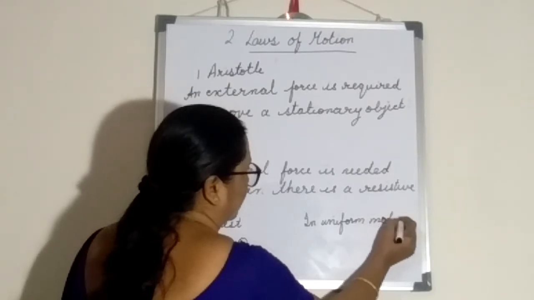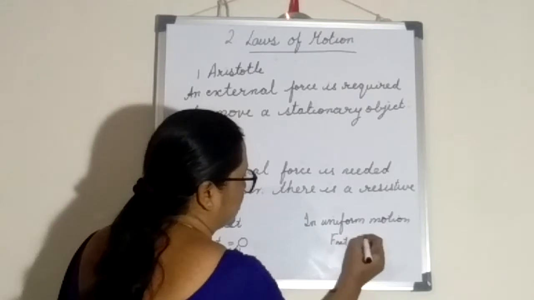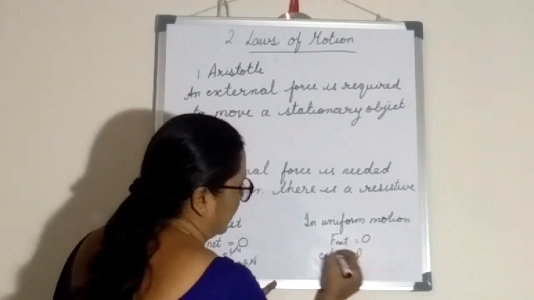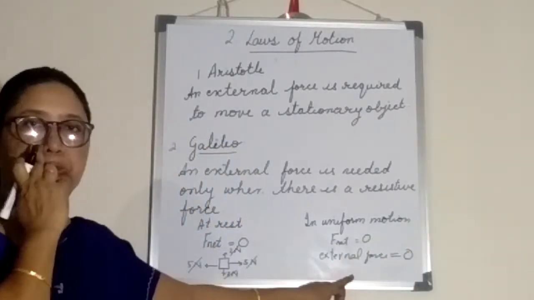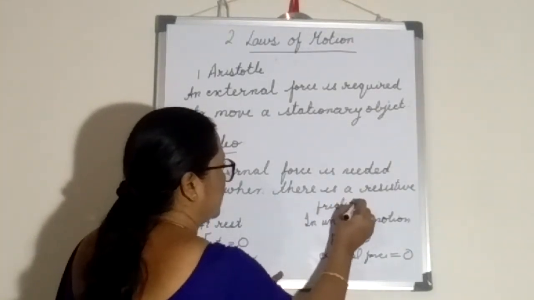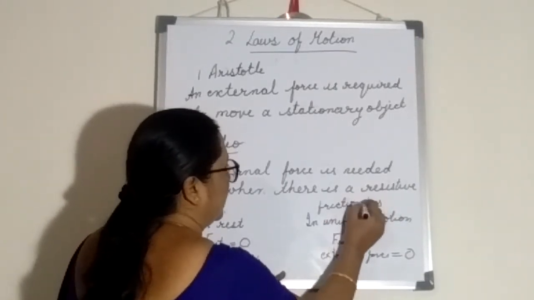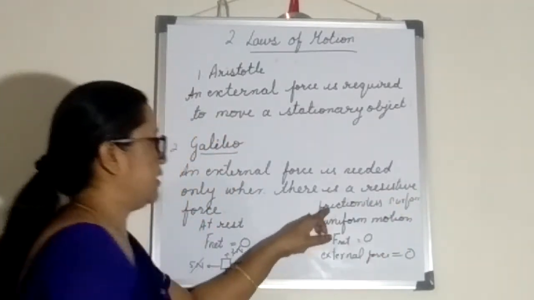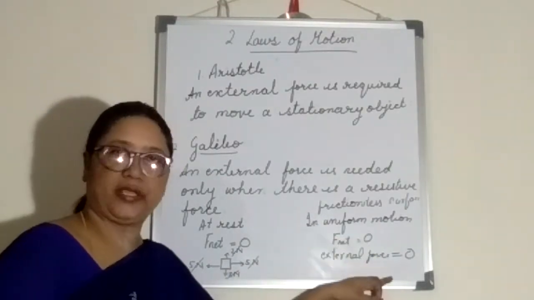In uniform motion, there also the net force is equal to 0. Net force means no external force is needed. External force is equal to 0. There is no external force. In a frictionless surface, when a body is moving in uniform motion, there is no external force.